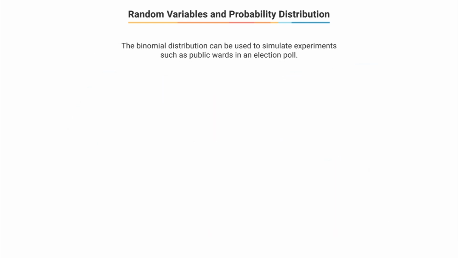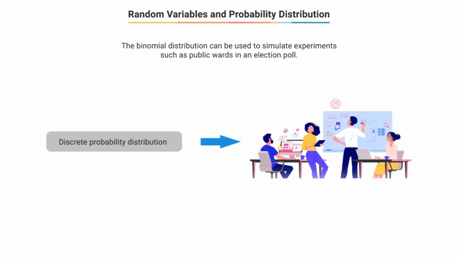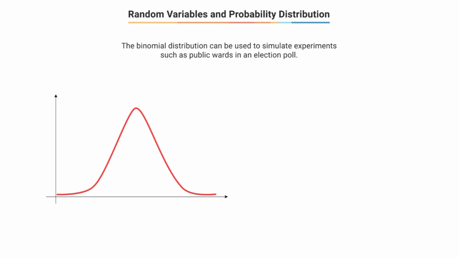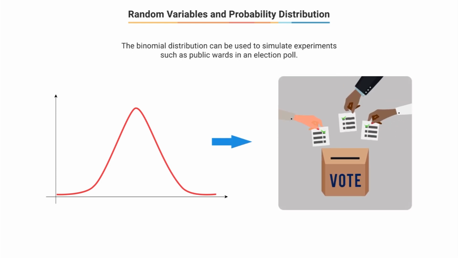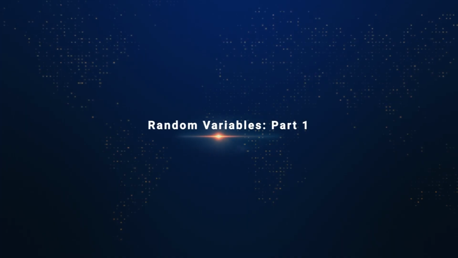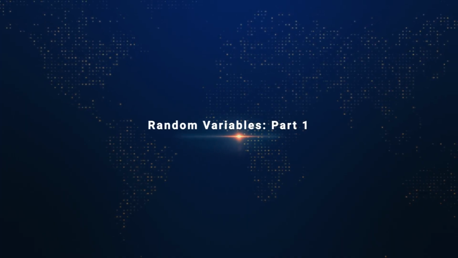Apart from that, you'll also learn about the important discrete probability distributions that you might come across in your day-to-day applications, more specifically the binomial distribution. Binomial distribution could be used to mimic experiments like public votes in an election survey or analyzing new product response via a limited launch.